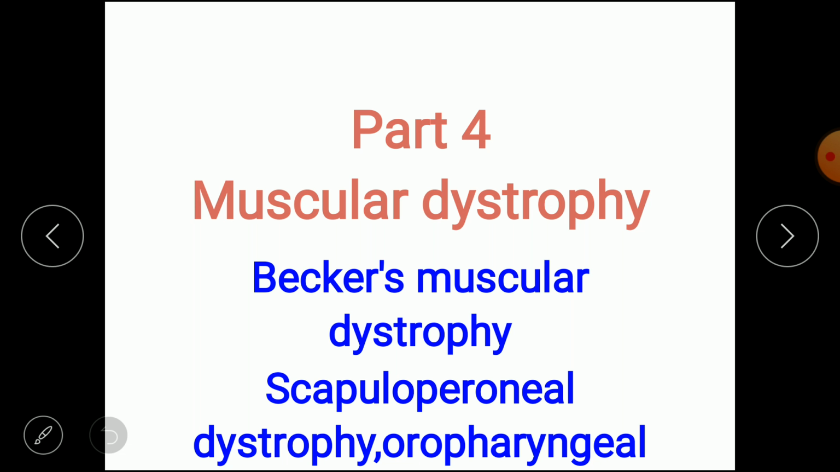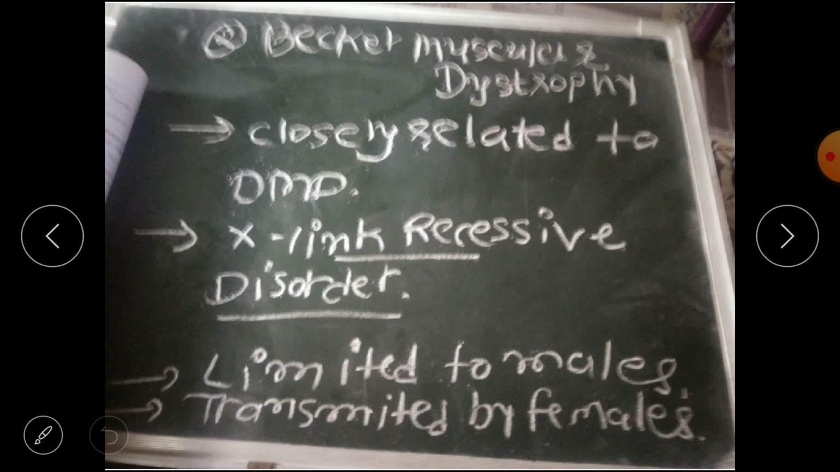Now we continue with part 4, that is other types of muscular dystrophy: Becker's muscular dystrophy, scapuloperoneal and oculopharyngeal. The others, myotonic and facioscapulohumeral, we will discuss in the next part. Here we start with Becker's muscular dystrophy, which is important for exams.